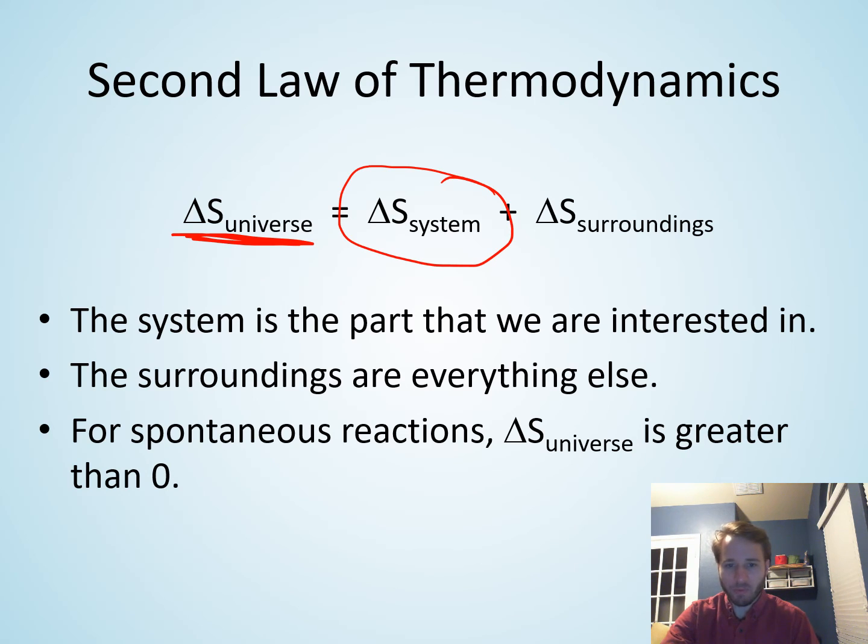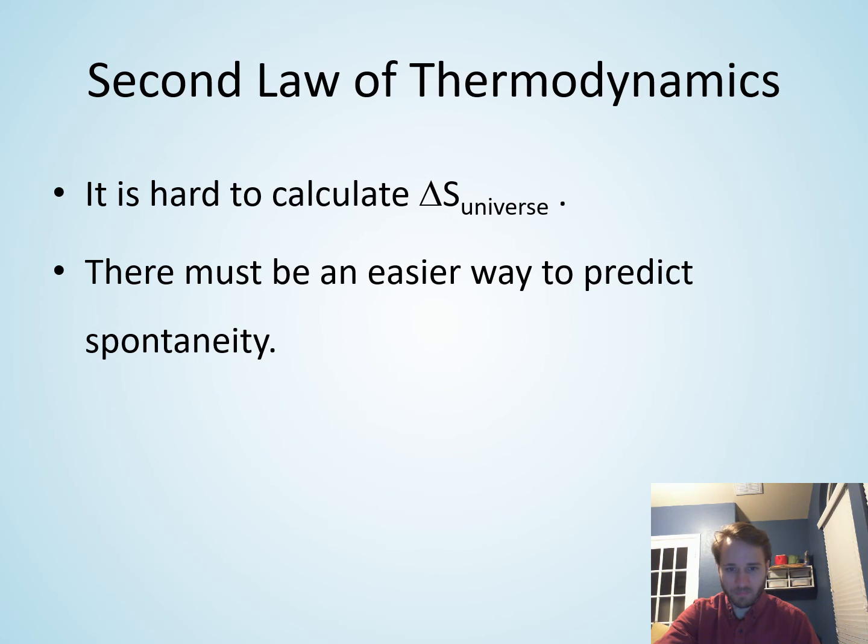And so we would love to get at this thing where the entropy of the universe tells us whether or not something is spontaneous. We'd love to be able to get that understanding of whether or not a reaction is spontaneous by measuring something just in the system. We really don't want to have to calculate the entropy change in the universe. We want to get just something in the system in order to predict spontaneity. So again, the second law of thermodynamics tells us that the entropy change in the universe is greater than zero for a spontaneous process.